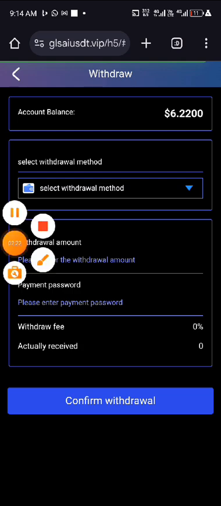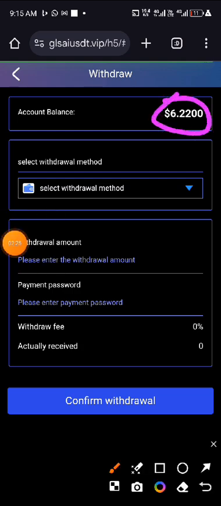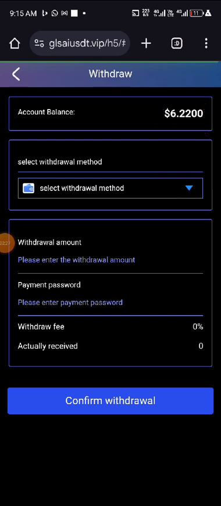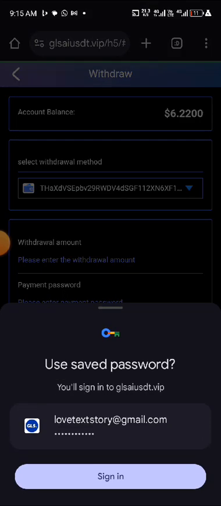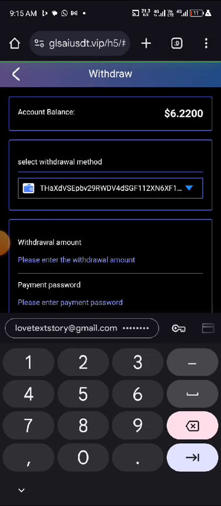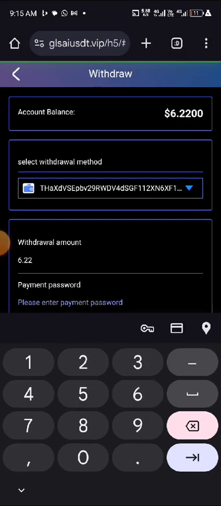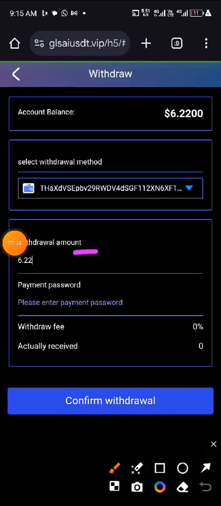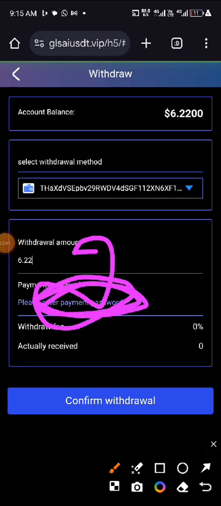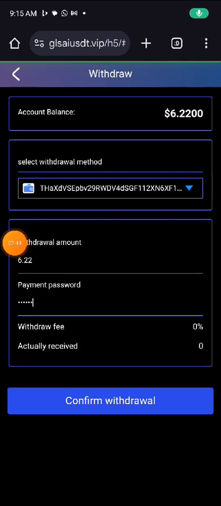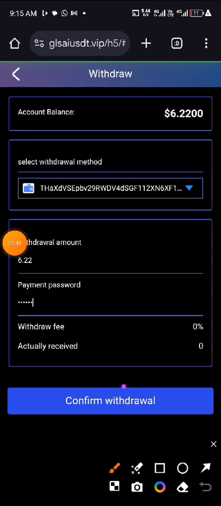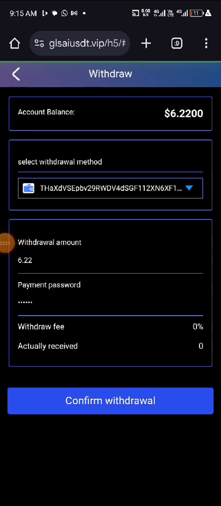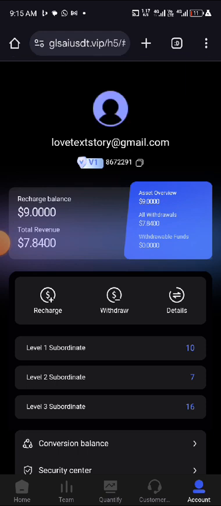So I want to withdraw $6.22. Now click select your withdrawal method here to make the withdrawal. I'm going to input the amount I want to withdraw, $6.22. And here you are going to input your withdrawal password. Right now I've input my withdrawal password. Now click on confirm withdrawal. Application for withdrawal successful. So you can see it's successful.